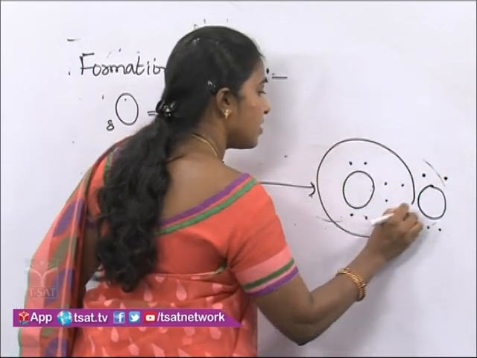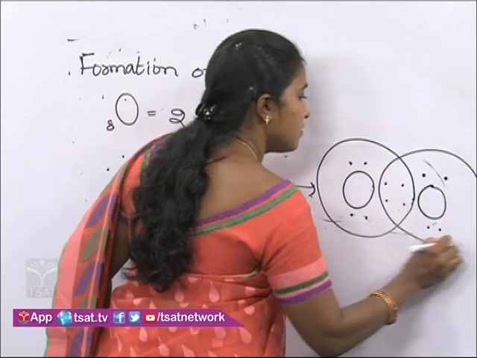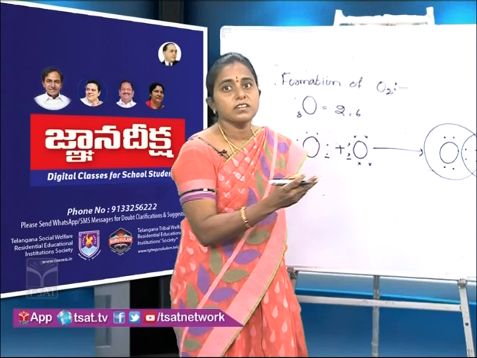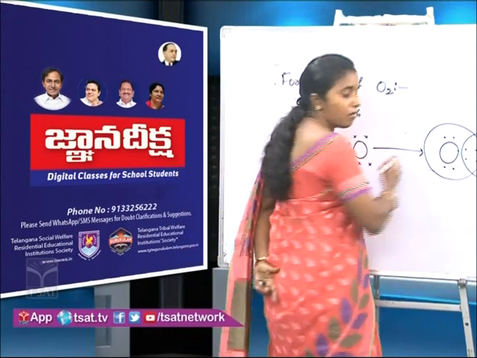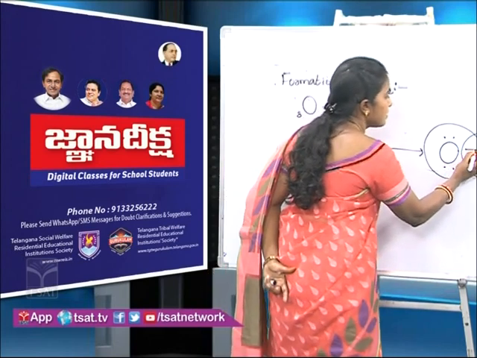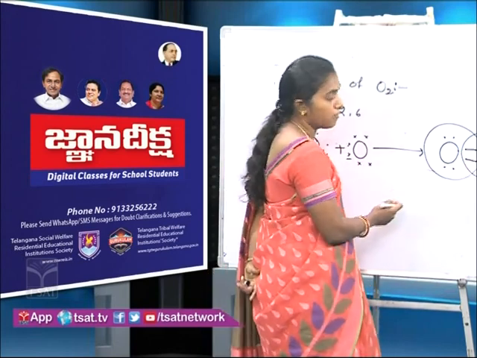They equally share these bond pairs. See children, there are 2 bond pairs equally shared by 2 oxygen atoms. That is why there exists a double covalent bond between the oxygen atoms.